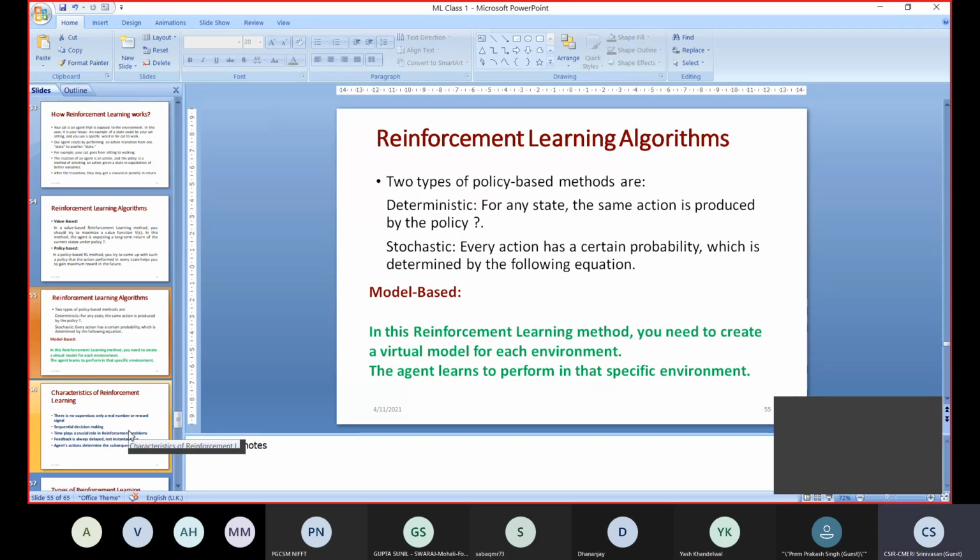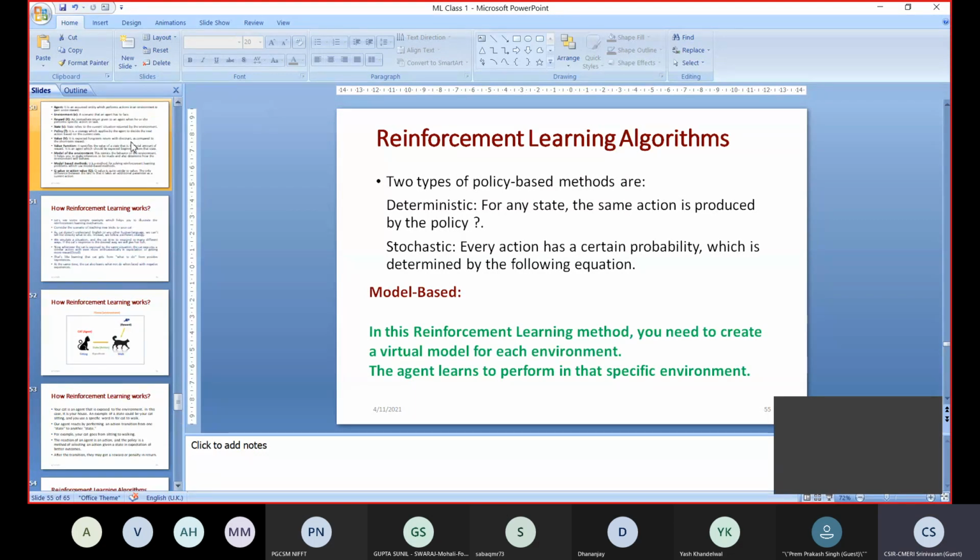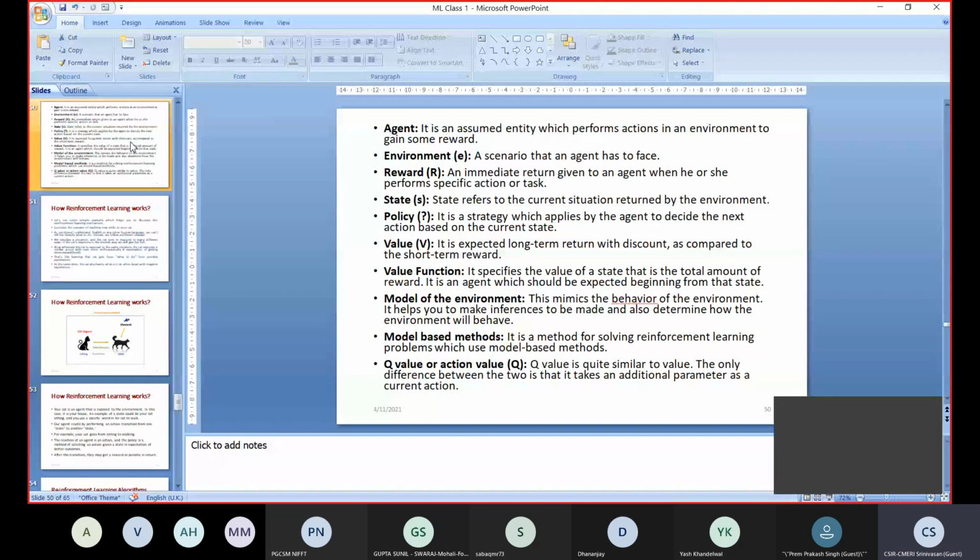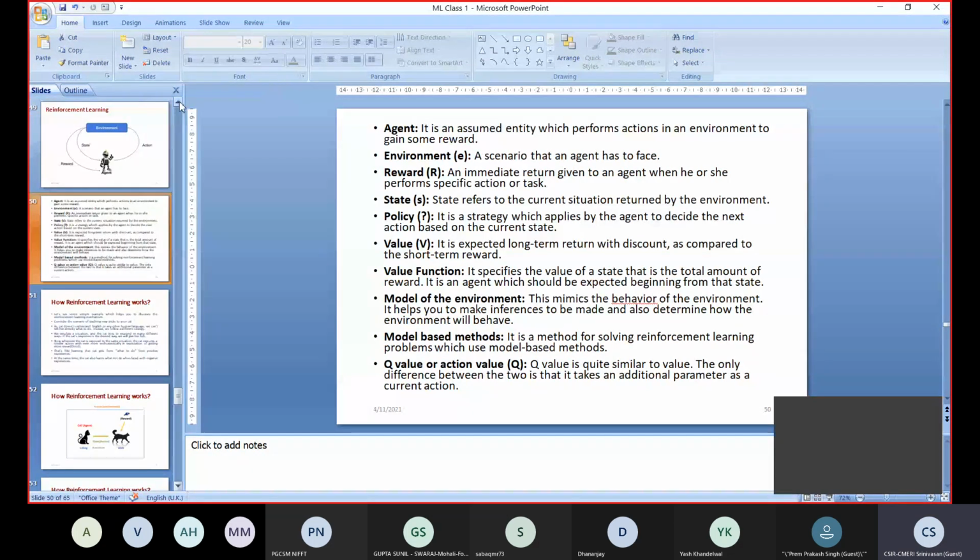Okay. So we'll come back to this second slide, because here are some terminologies we should know in reinforcement learning. Some of the terms I have told you before, so we'll check once again. Agent. The first term is agent. Just one minute.